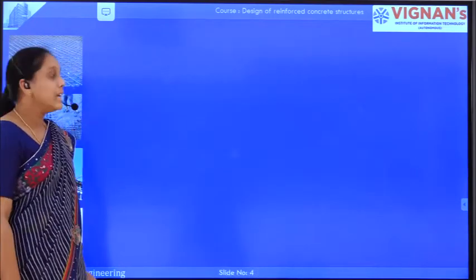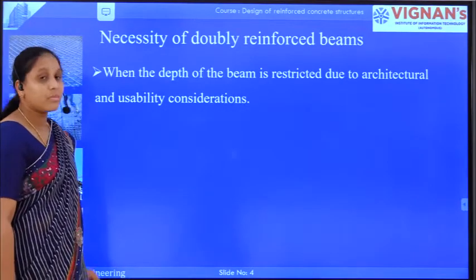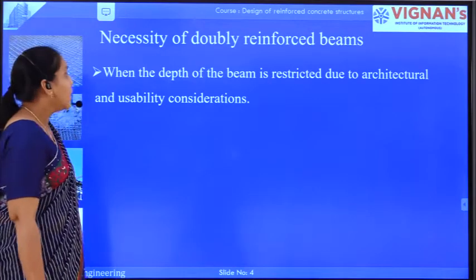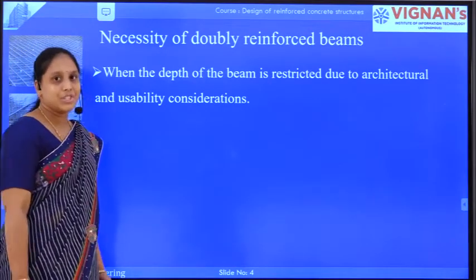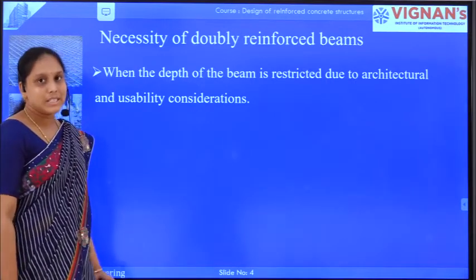Now let us see the necessity of doubly reinforced beams. Doubly reinforced beams are provided when the depth of the beam is restricted due to architectural and usability considerations.